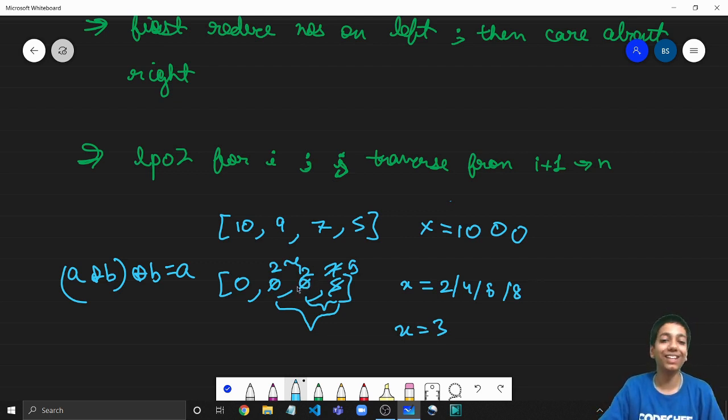But again, there's some trick here. The point is that we need to have at least three elements, three or more elements, to perform this smart trick, because we are taking three elements here. So we need to have n equal to 3 or greater. Otherwise, we cannot perform this cunning trick. So there's another condition that arises: if x is even, we can simply have this state again, and if x is odd, we can still come back, but only if x is odd and n is greater than or equal to 3. So this was the other condition.